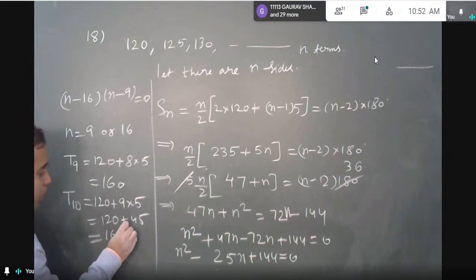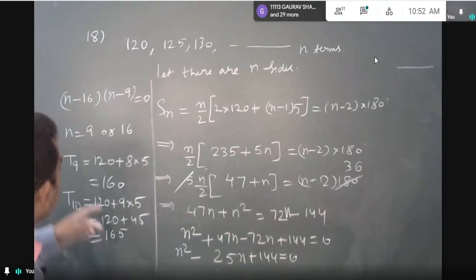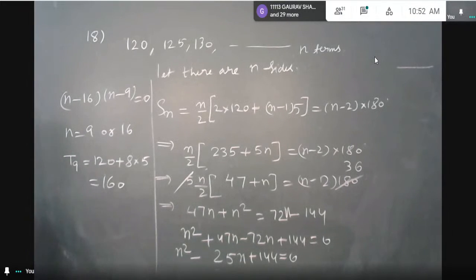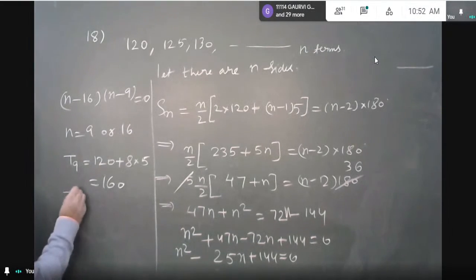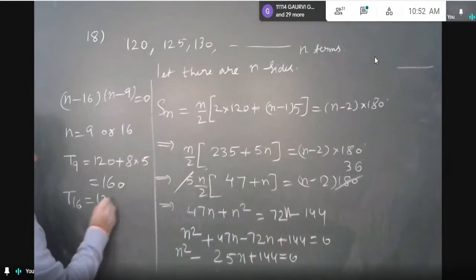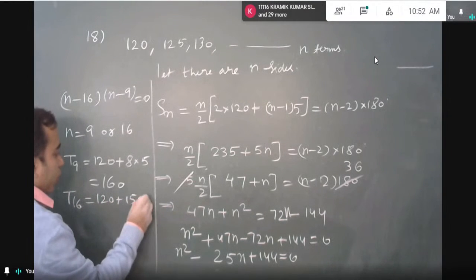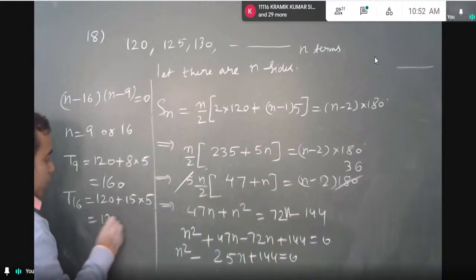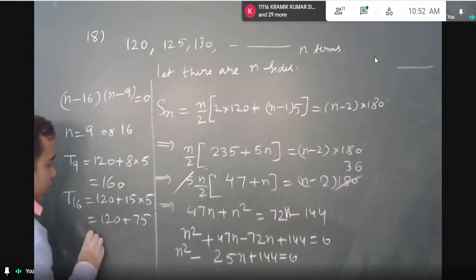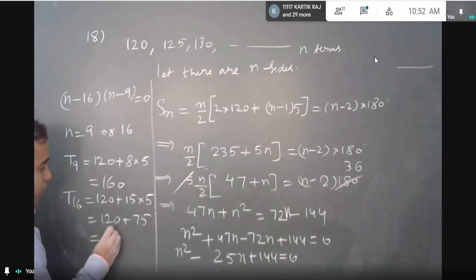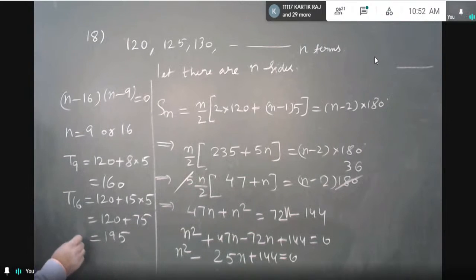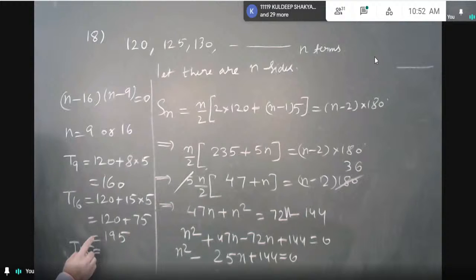165. Or let me find term 16th better. Term 16, if I find, it will be 120 plus 15 into 5, 120 plus 75, 195. So I think probably term 15 will be 190, term 14th will be 185, and term 13th will be 180.